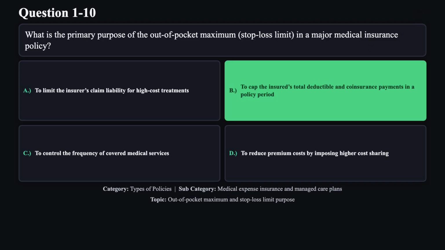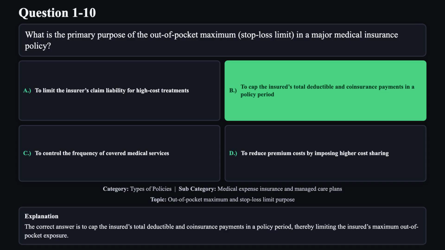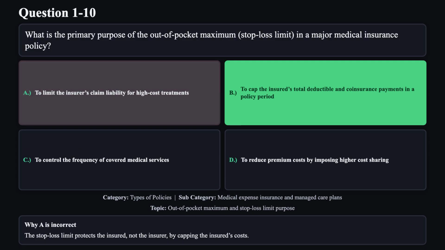The correct answer is B. The correct answer is to cap the insured's total deductible and coinsurance payments in a policy period, thereby limiting the insured's maximum out-of-pocket exposure. Reason A is not correct. The stop-loss limit protects the insured, not the insurer, by capping the insured's costs.